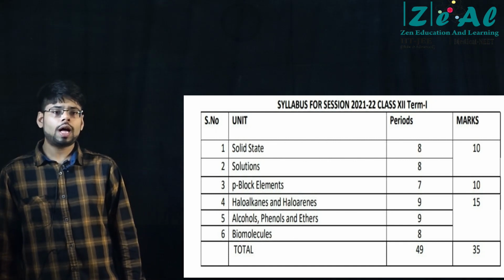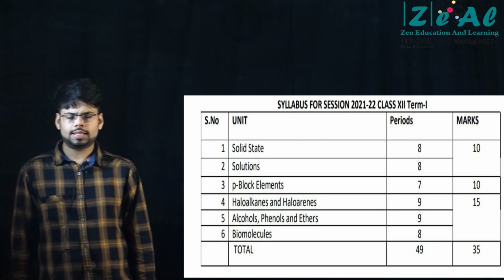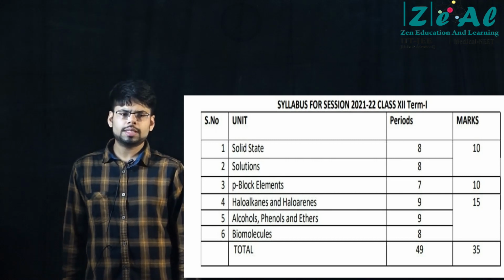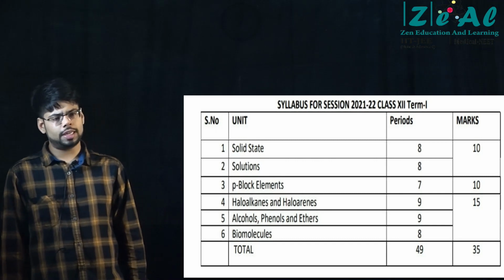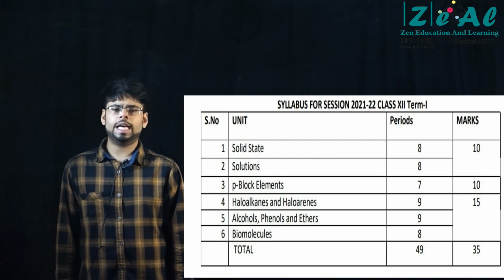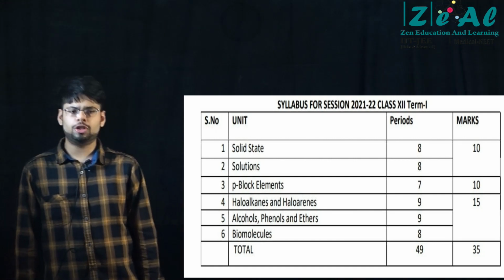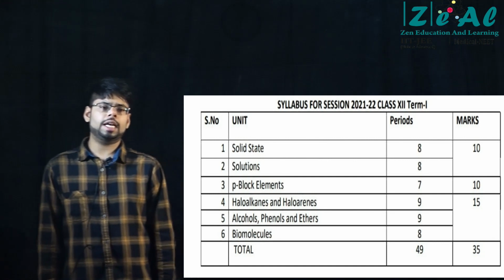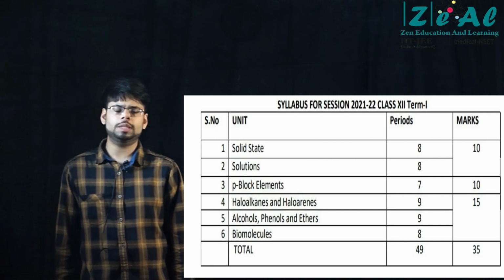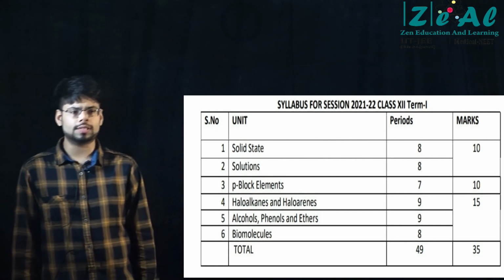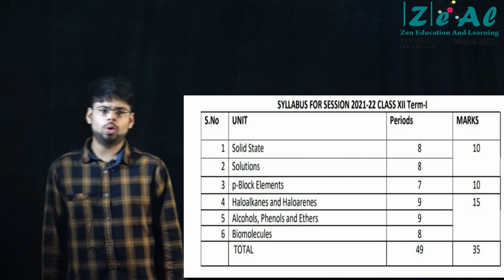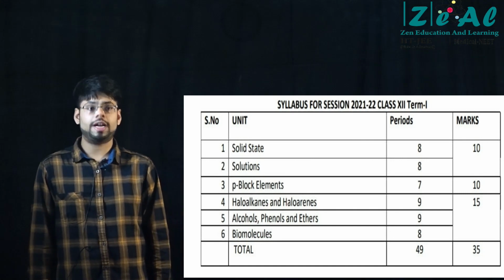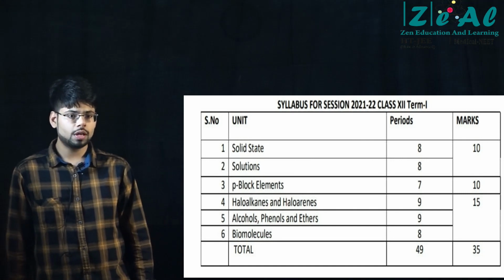In alcohols you have preparation methods, right? Most of the preparation methods have been done in 11th standard, but then again just go through them because they are from alkenes. Like if you have hydration of alkenes, then you have oxymercuration-demercuration, you have hydroboration-oxidation. Just ensure that you know where the Markovnikov rule is followed and where the anti-Markovnikov rule is followed.